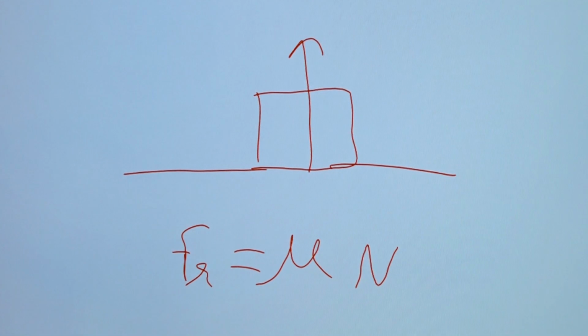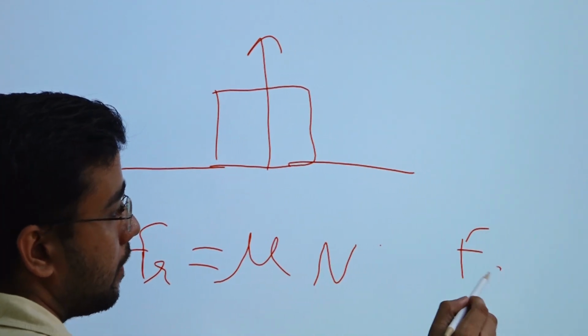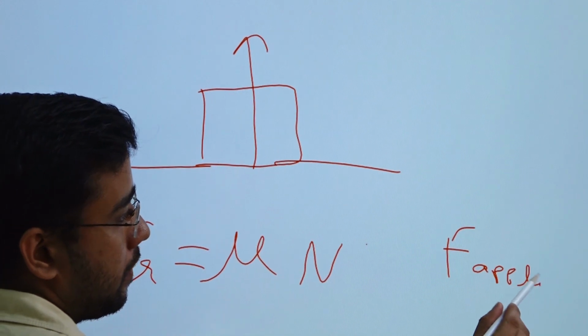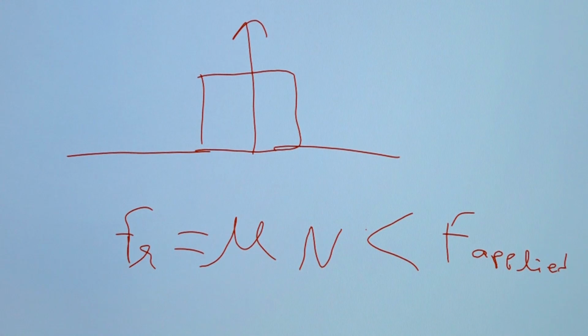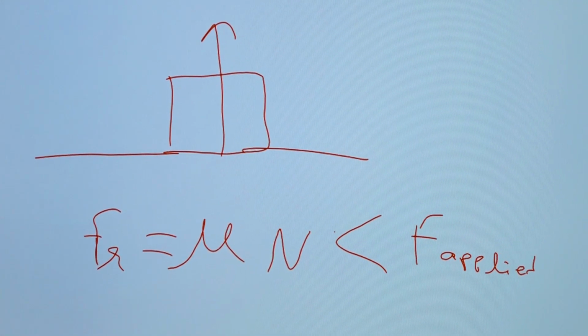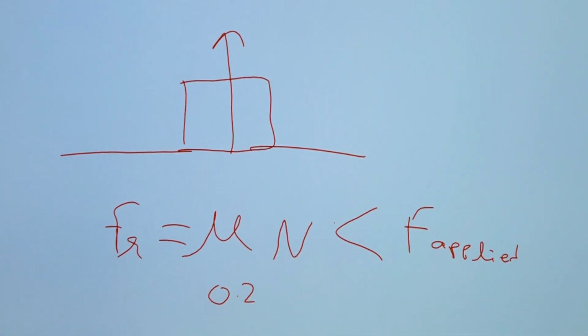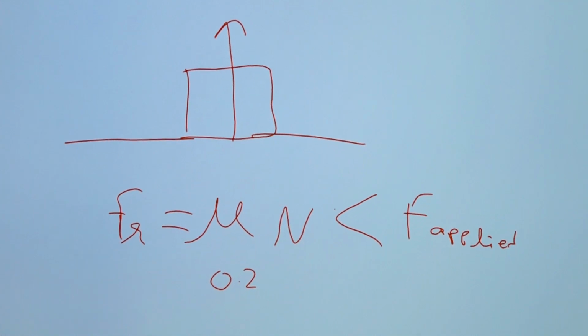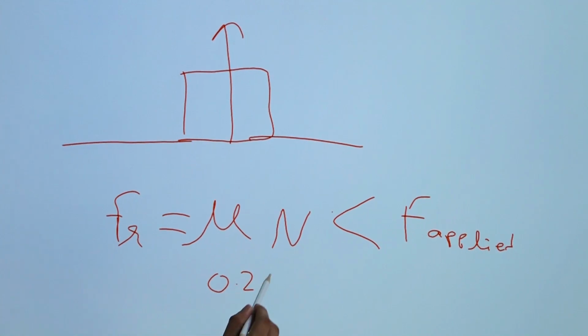Okay, friction force. If the applied force, suppose F applied, is greater than this, then only this block will move, otherwise this block will not move, right? So how much is mu n? So mu is 0.2, right? Mu is 0.2, and what is n? N is nothing but mg.